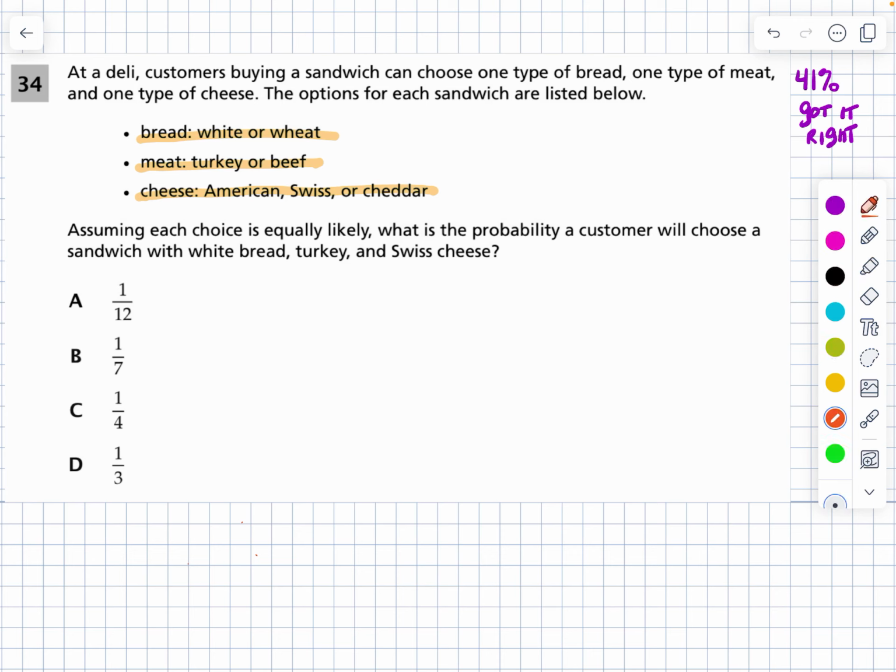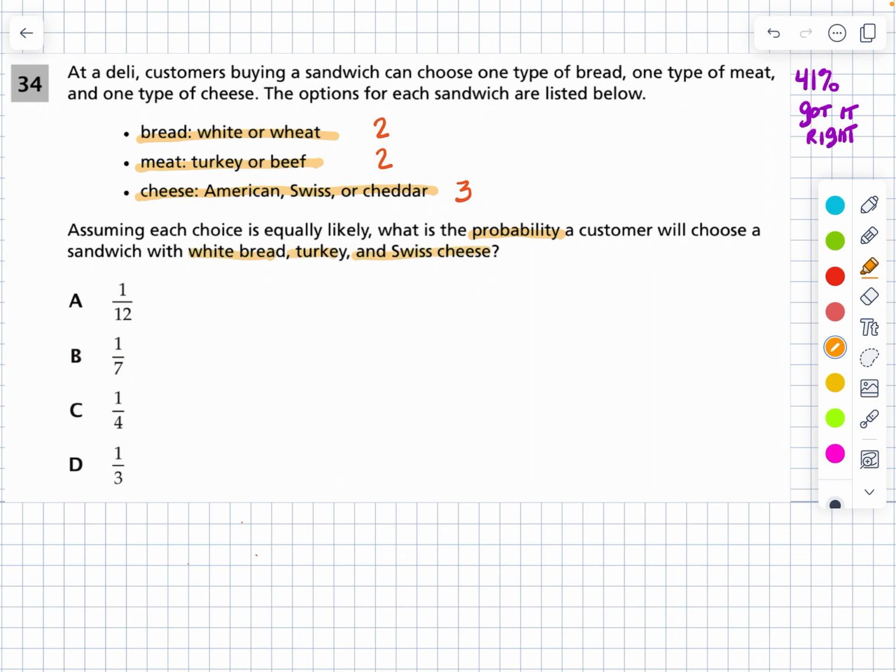So let's write that. There's two bread types, two meat types, and three cheese types. And then it says, assuming that each choice is equally likely, what's the probability a customer will choose a sandwich with white bread, turkey, and Swiss cheese? So they got real specific here.